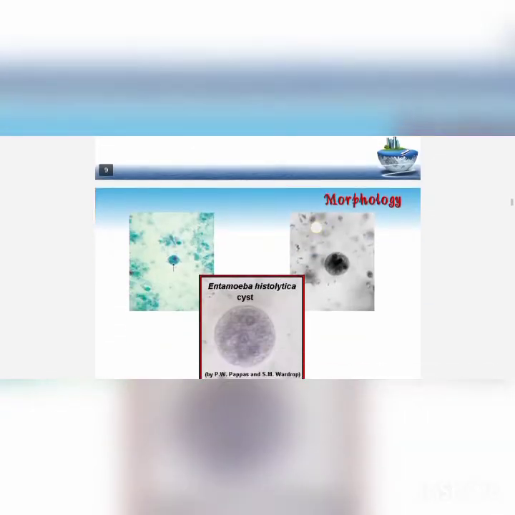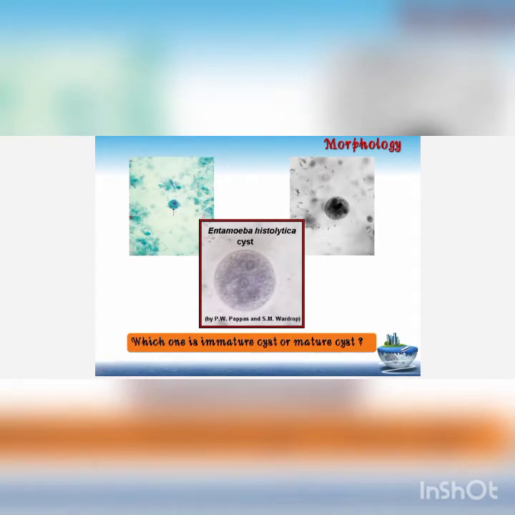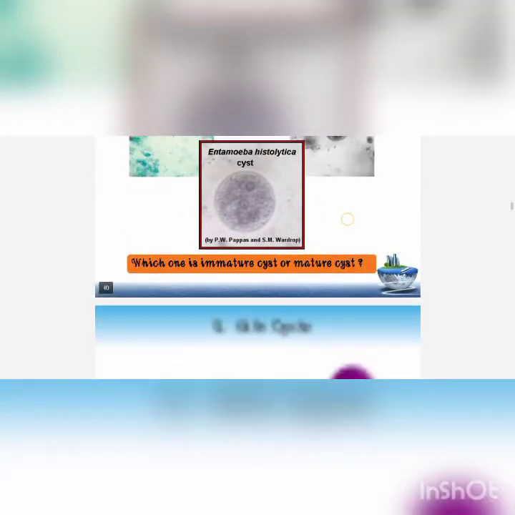And next, let us see here which one is the immature cyst or the mature cyst. We can easily identify now because here there are 4 nuclei. So this is the mature cyst, and the others, you can see, have only 1 nucleus. So those are the immature cysts.